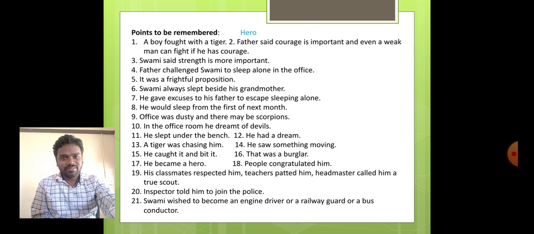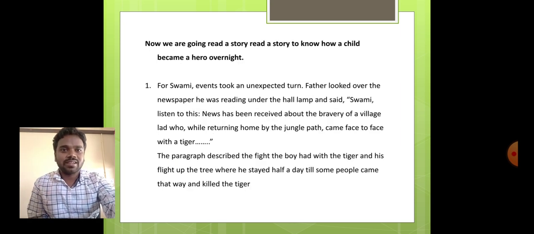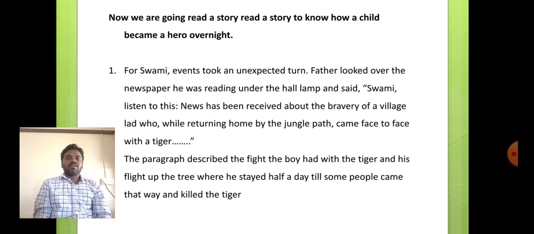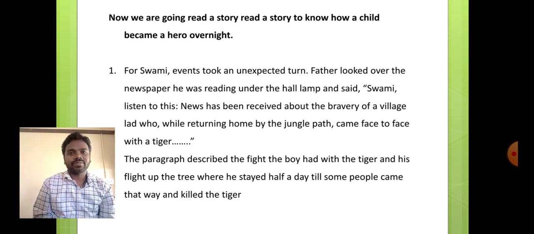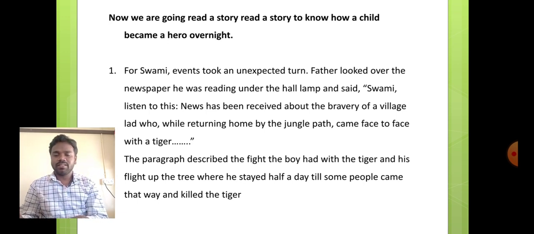This is the first paragraph from the textbook. For Swami, events took an unexpected turn.